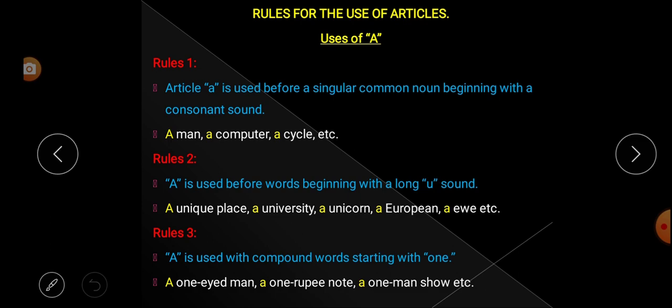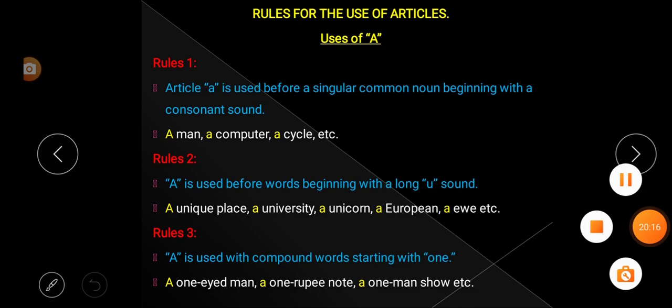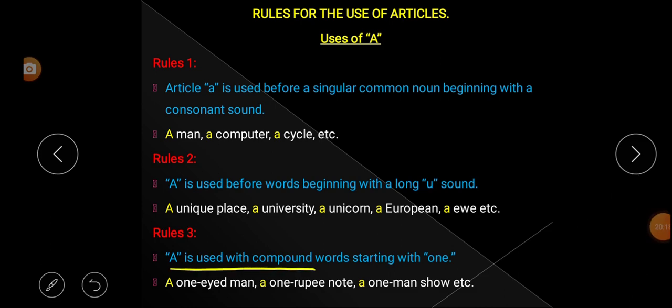Rule number 3. A is used with the compound word starting with 1. What happened? Article A is used with compound words. What is a compound word? That means the words which have more than 1 word together. Understood? That is called compound words.